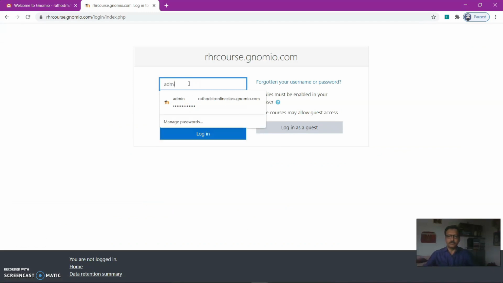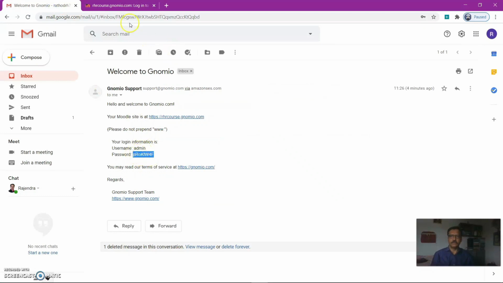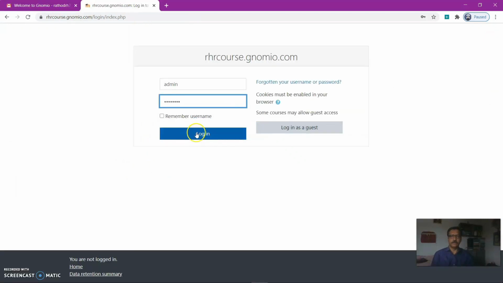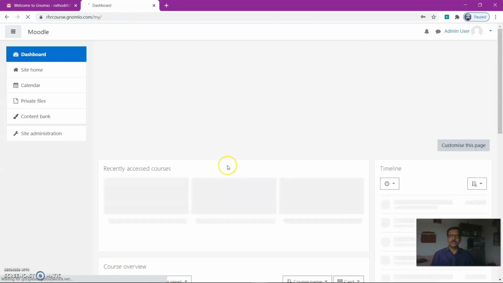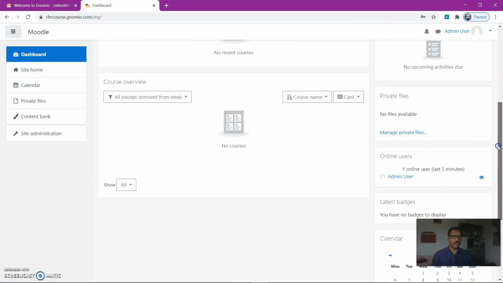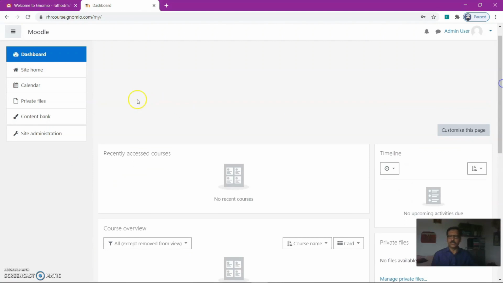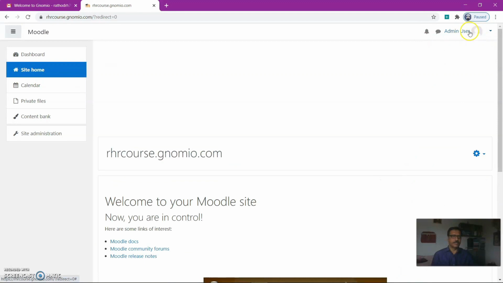Username is admin and password is this one, and login. As you enter the correct credentials, you will enter into the website. So go to the site home. It is a dashboard. You can change the dashboard as per your wish. Here, admin user is the name of our first login as administrator.